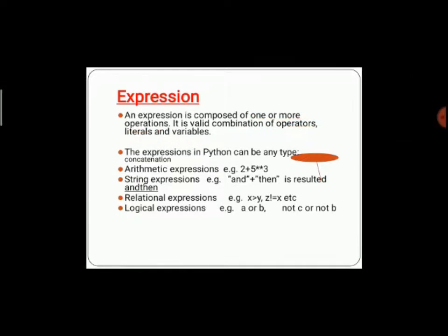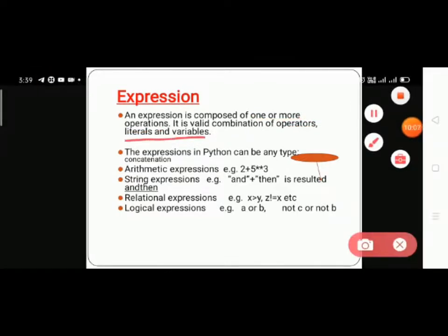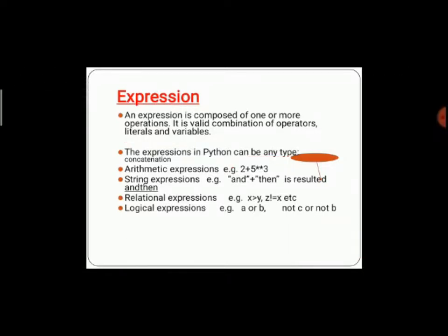Literals and variables are shown here. Firstly describe it. Python expressions can be of any type. Different types of expression, like a plus b, then c into 2, means c square. Okay, so those are shown.